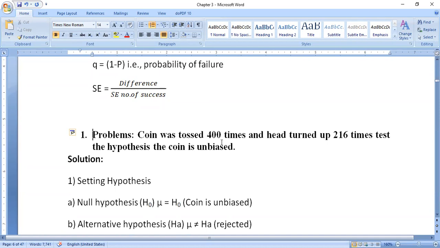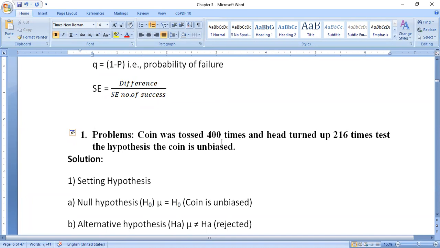Okay, only the coin information and head information is given: a coin is tossed 400 times, number 1, number 2, number 3, number 4, number 5, number 6, and so on, up to the 400th time. Then the result of head is 216 times. Test the hypothesis that the coin is unbiased. Whether the coin is biased or unbiased, we have to write that conclusion.